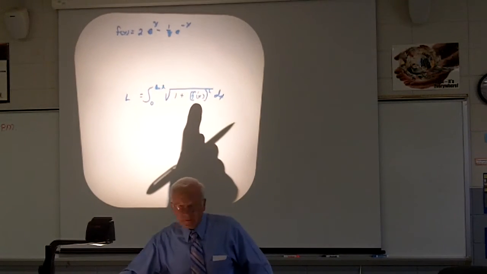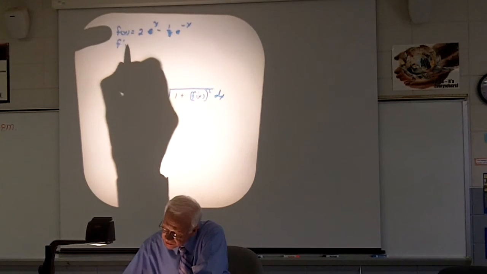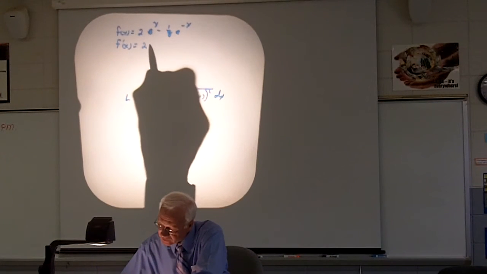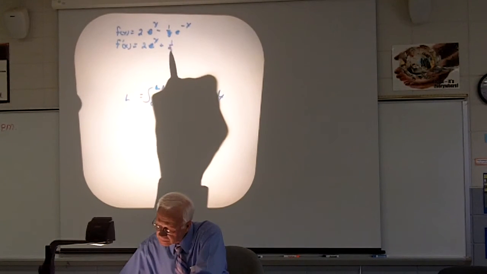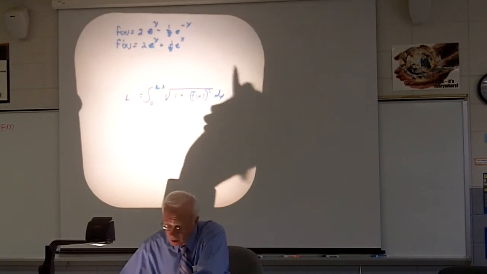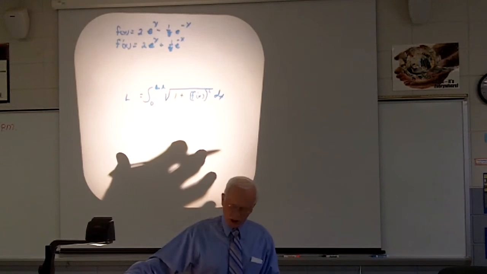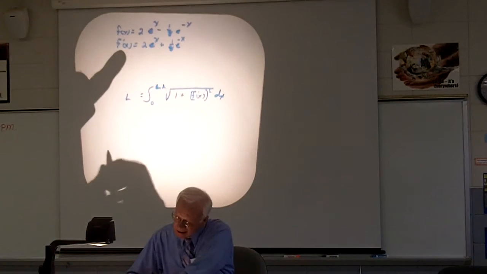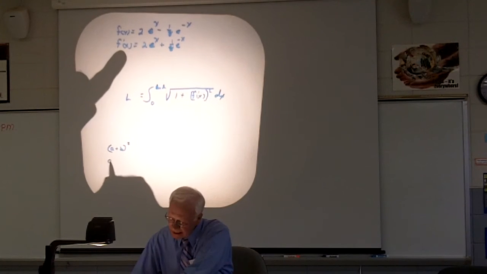Now, I need to find out what this is, so I'll find the derivative first. So f prime of this happens to be equal to, this is a review of derivatives, 2e to the x plus 1/8. Oh, there's a minus here. Now, down here, I'm going to do something else. This is not so terribly easy. I need this squared, and I know how to do this. If I have a plus b and I square it, that's going to be a squared plus 2ab plus b squared, right?